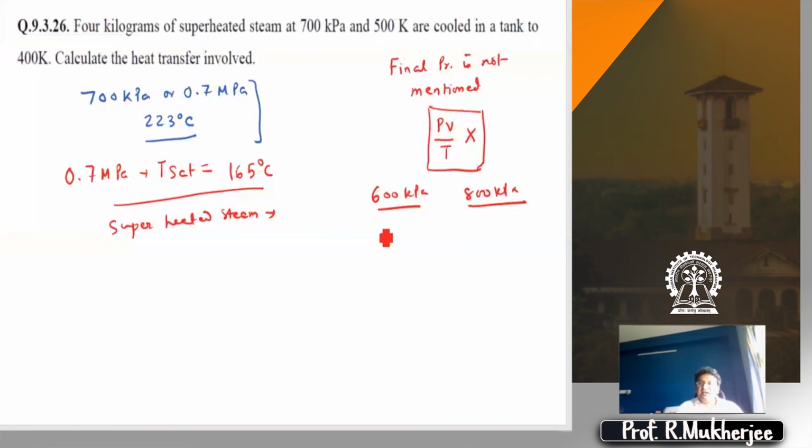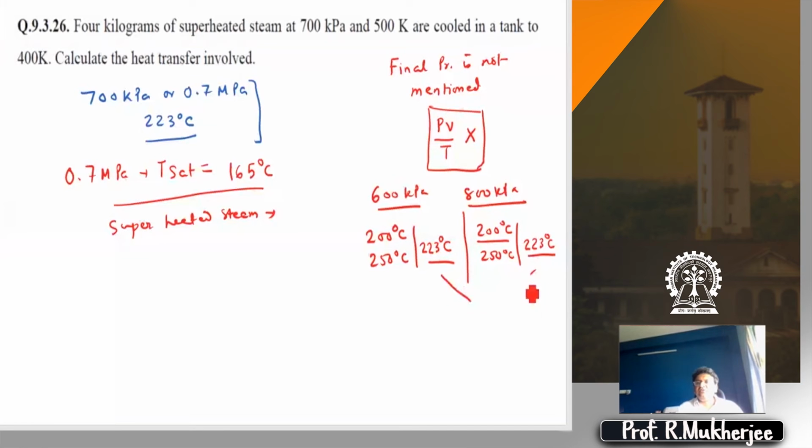At 600 kPa, you have data for 200 and 250 degrees centigrade. From that, you can find out the data for 600 kPa, 223 degrees centigrade. At 800 kPa, you have data for 200 and 250 degrees centigrade, so based on that you can find out the data for 223 degrees centigrade.